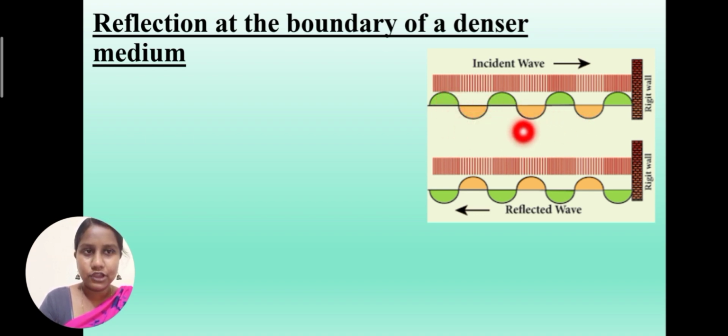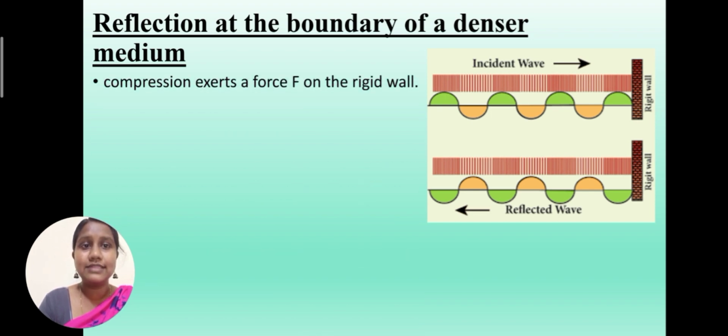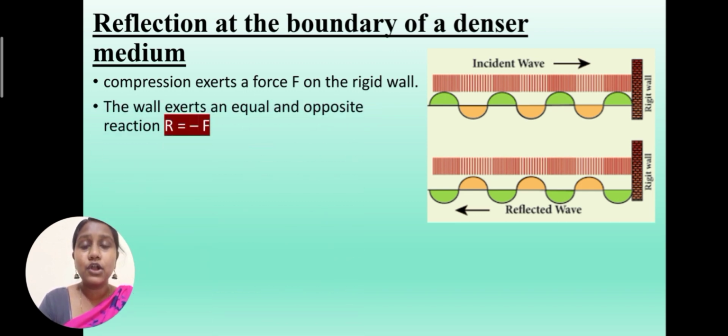rarefaction. So this longitudinal wave travels and hits a rigid wall. If you can see in this picture, this is a rigid wall. It exerts a force F. So the compression will exert a force F. So this rigid wall, according to Newton's third law, will give equal and opposite reaction. So the reaction will be minus F because the direction is opposite.